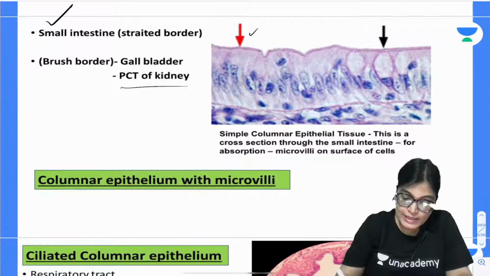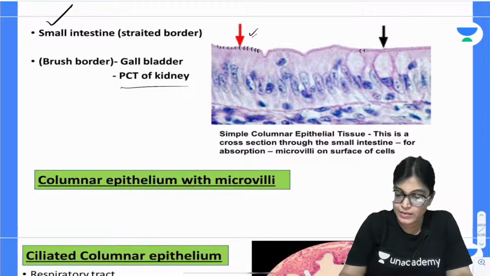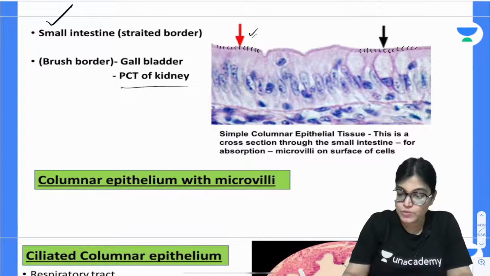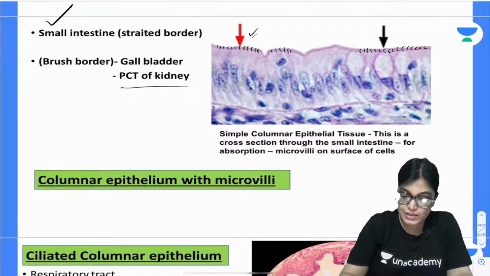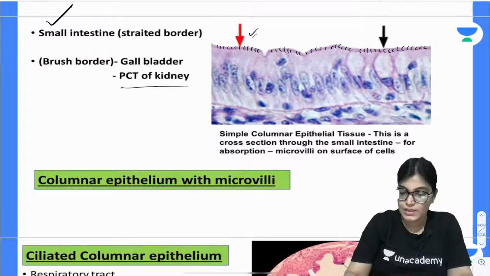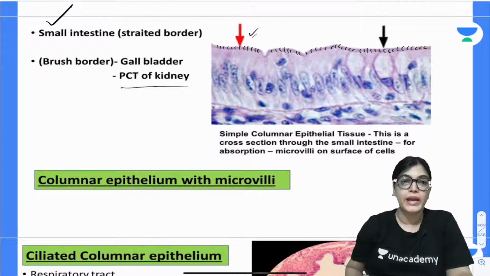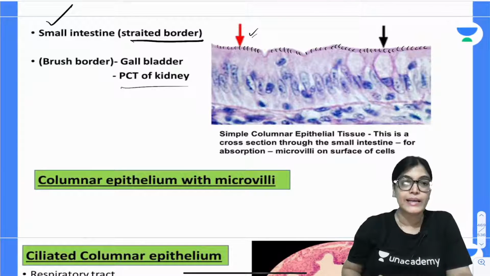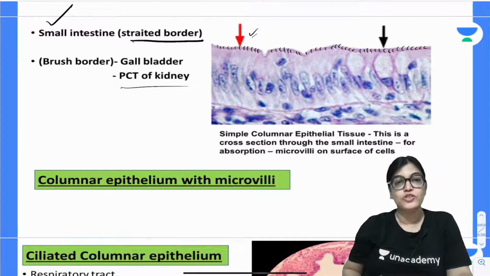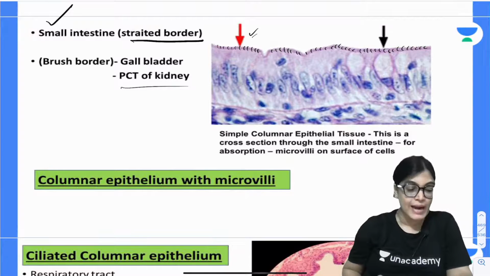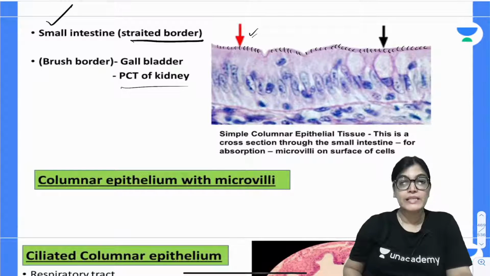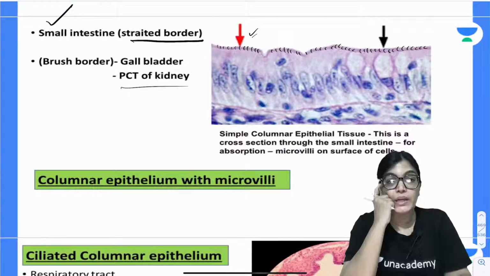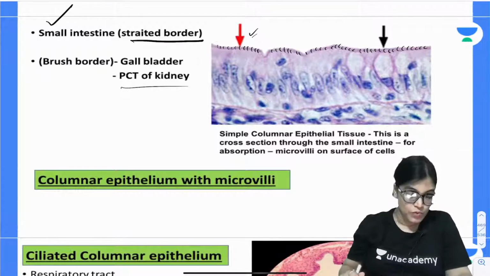Here you can see it is having microvilli. What are these projections? The red and the black arrows show the projected part, which is the microvilli. So it has a striated border. When it is regularly arranged, it is the small intestine; when the arrangement is irregular, it is the case of the gallbladder and the PCT of the kidney. So these are the examples which we can quote for simple columnar epithelium. Moving on to the next.